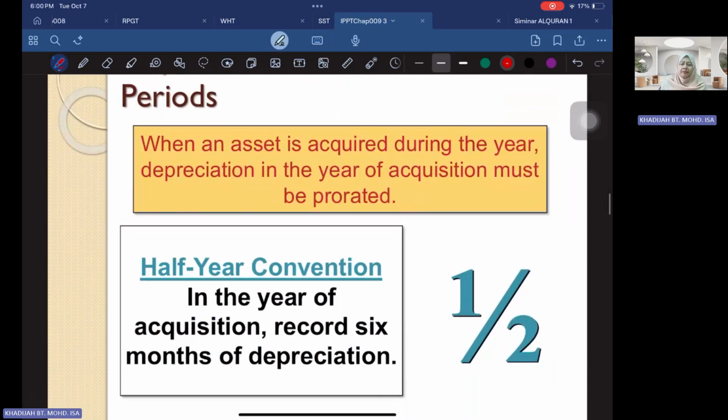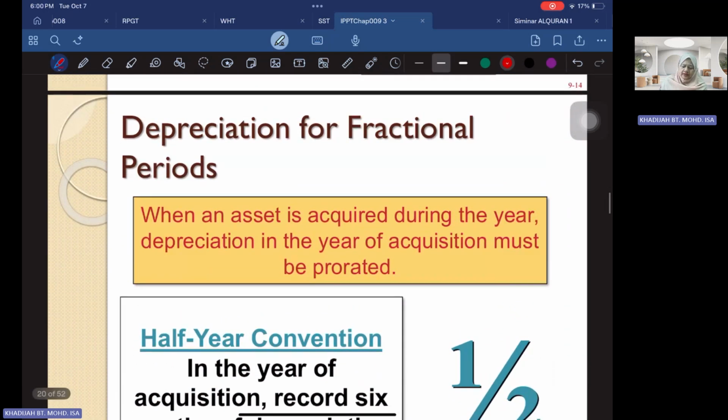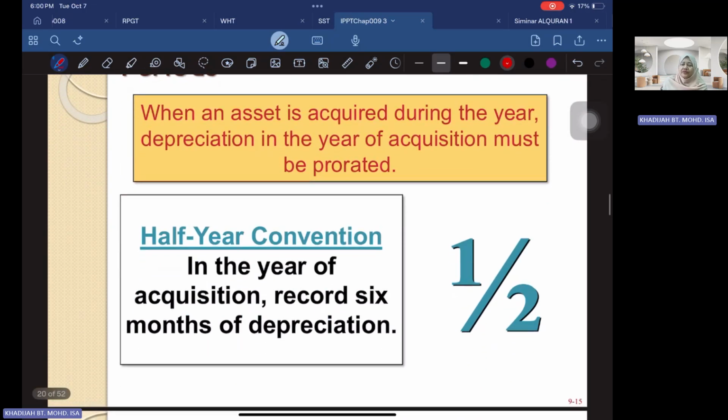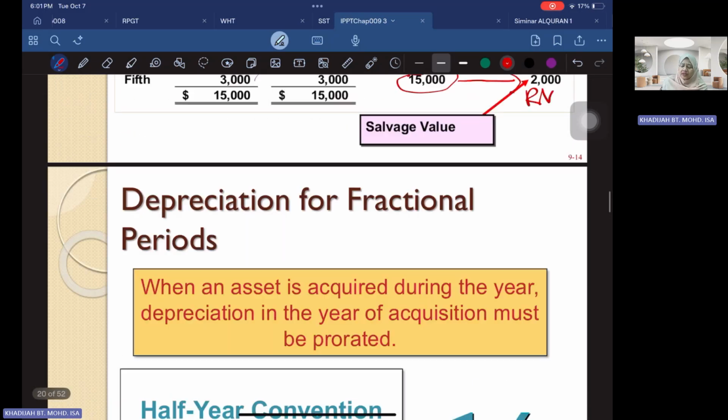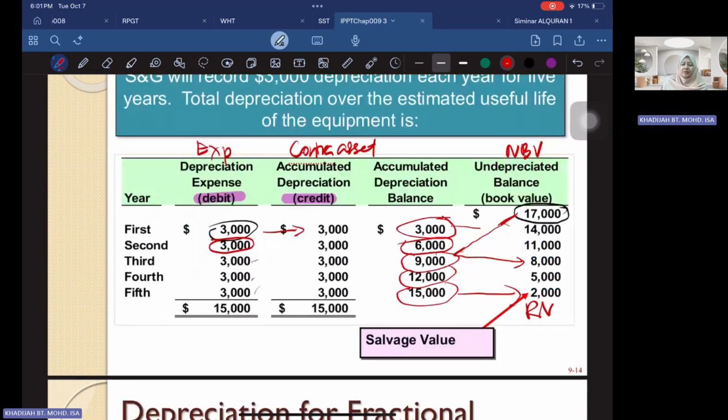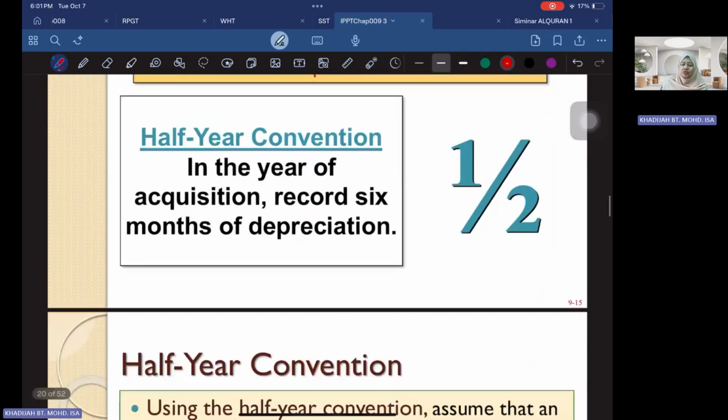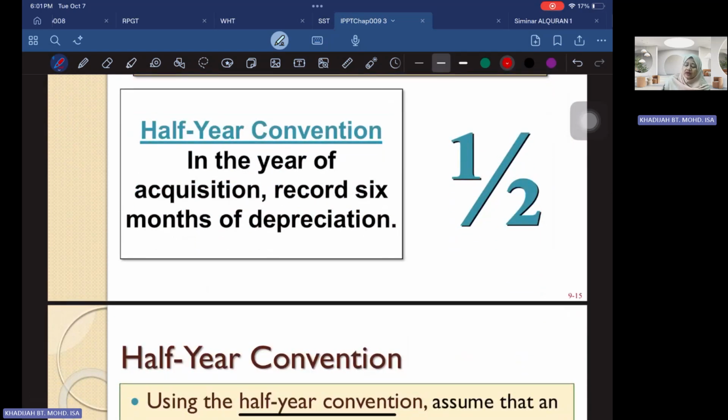And there are many other methods. For example, we have the fractional method, where you fraction the depreciation. Instead of charging for 1 year, you charge for half a year, so every 6 months you're going to charge. Instead of 3,000 per year, you're going to charge 1,500 every 6 months, and another 1,500 for the next 6 months. This is what we call the half year convention.